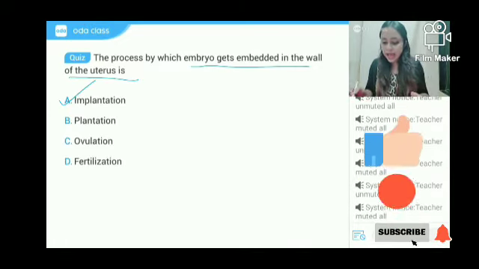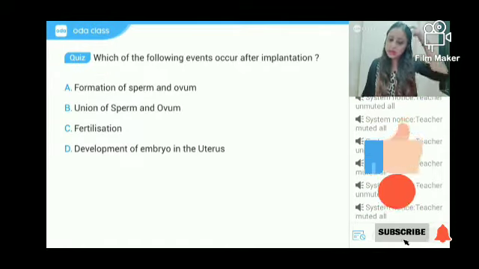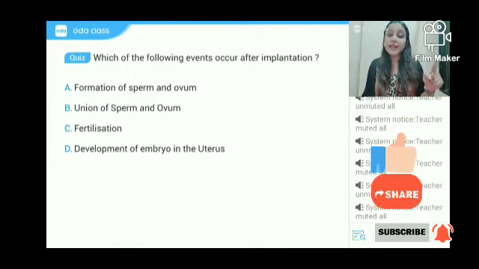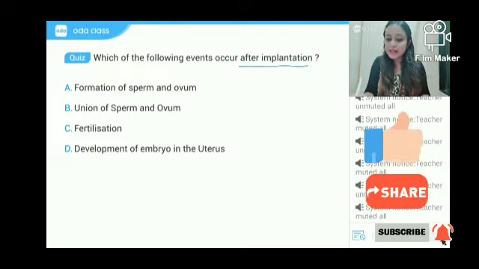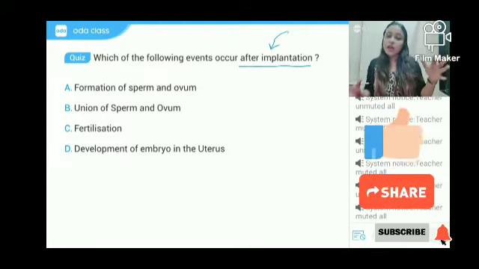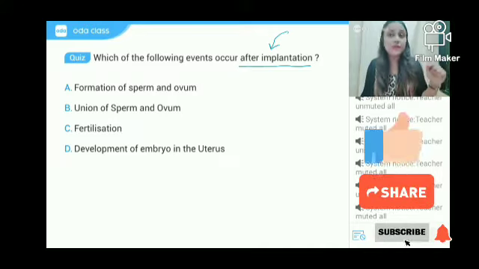And yes, answer this question for me now. Which of the following events occur after implantation? Read this very carefully first. After implantation. Before implantation, what events will happen? Think about it and then you answer.